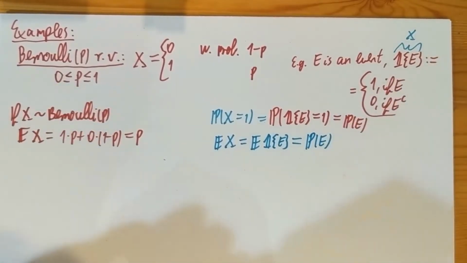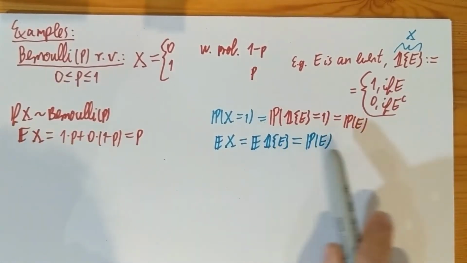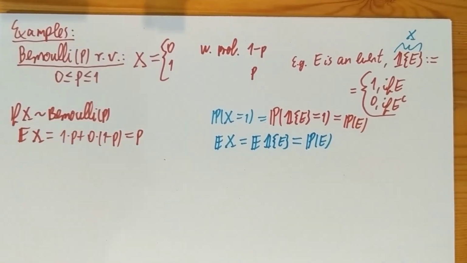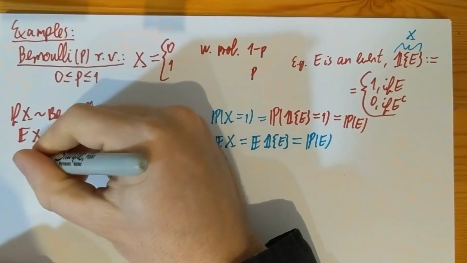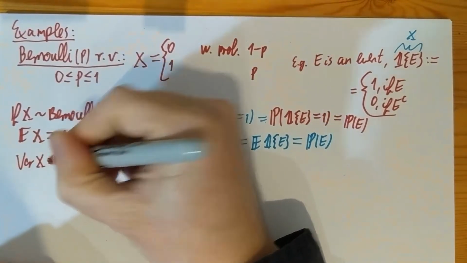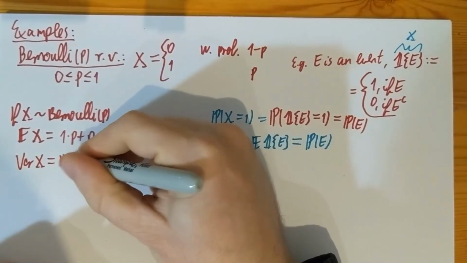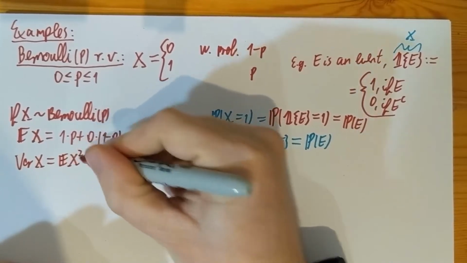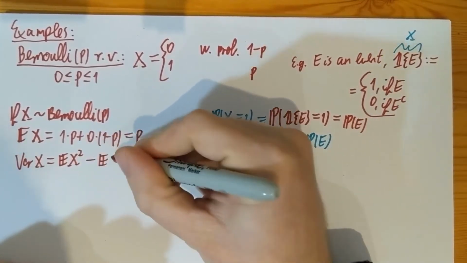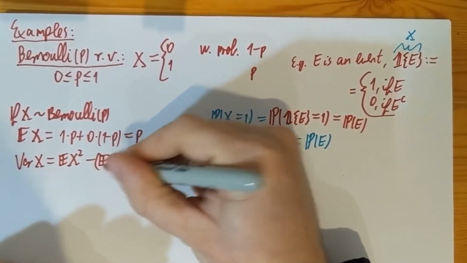So when an expectation hits an indicator, it always makes a probability out of that. And if one wants to do the variance of X, then one can use either form of the variance. Let's do the second moment minus the square of the first moment.